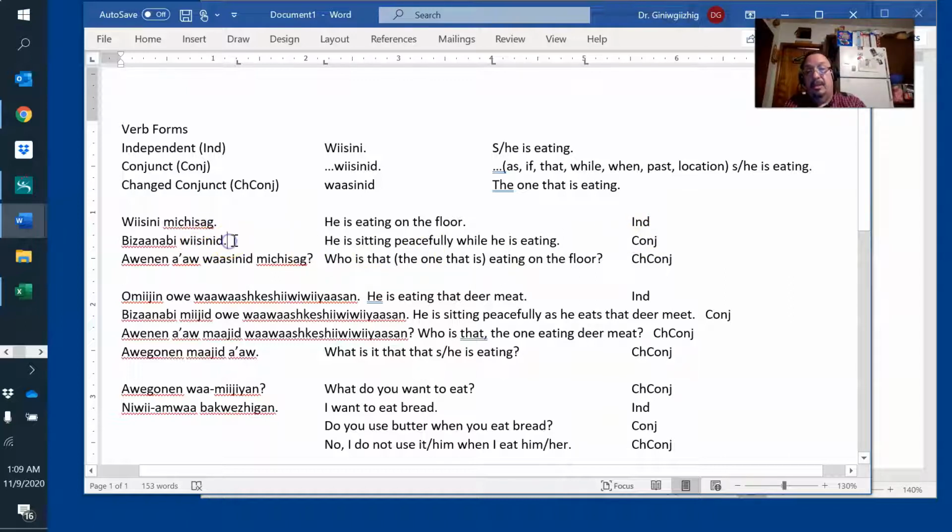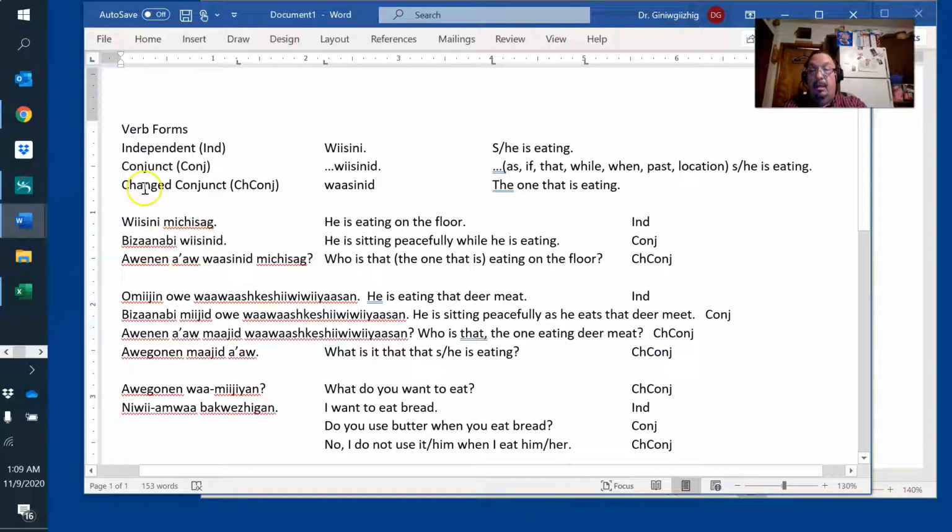So wiisini is in conjunct form, and this is independent form. I could have put a period there and said he or she is sitting peacefully. But I added another verb. There's two verbs in the sentence. This is the main clause. It's independent form. And this is conjunct form. It's like a trailer. You hook it onto this one. It's said in conjunction with that.